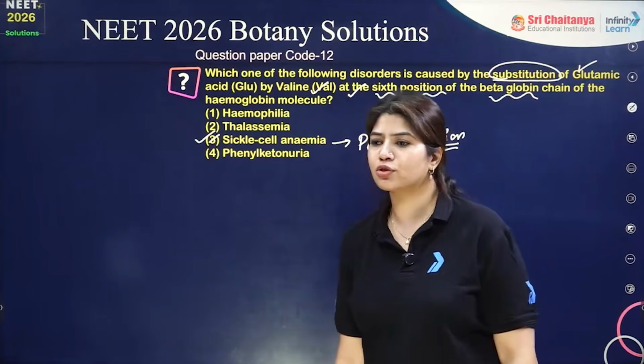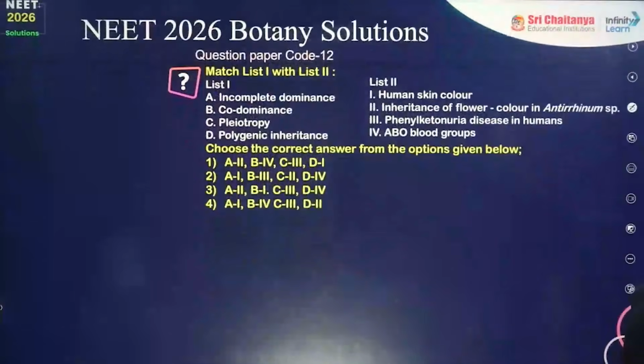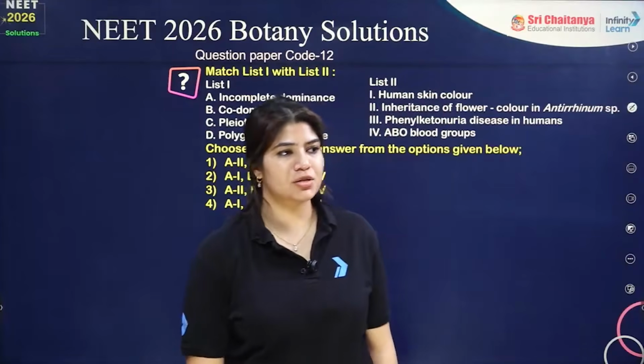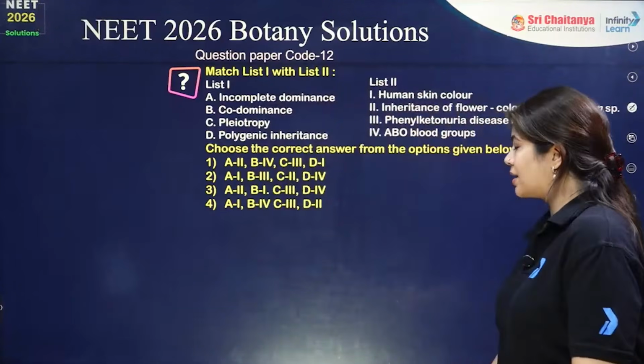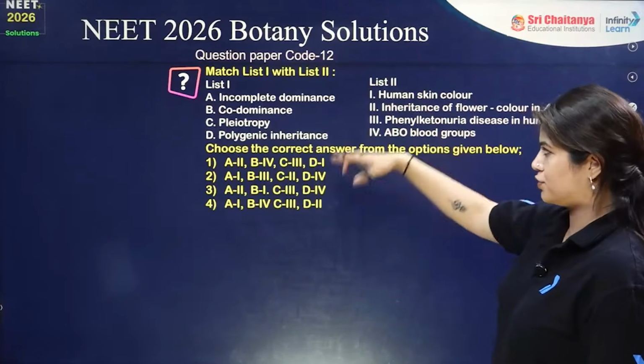Okay, moving on to the next question. This is again from genetics, a very important question, asked multiple times. Questions are asked either from incomplete dominance or from codominance. This is a combined question from everything.